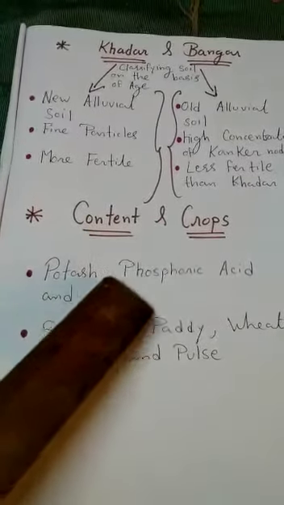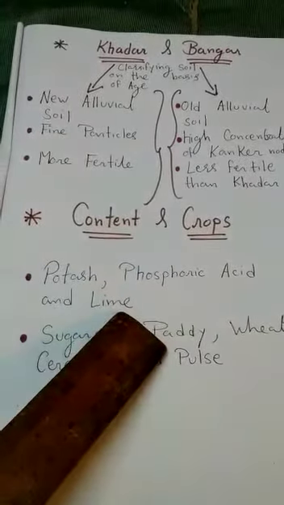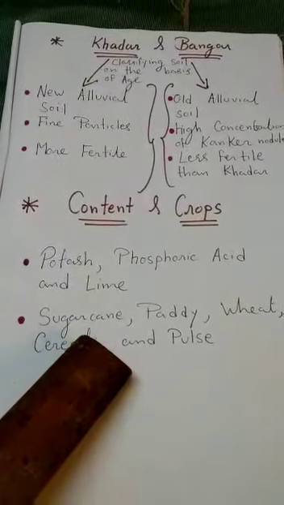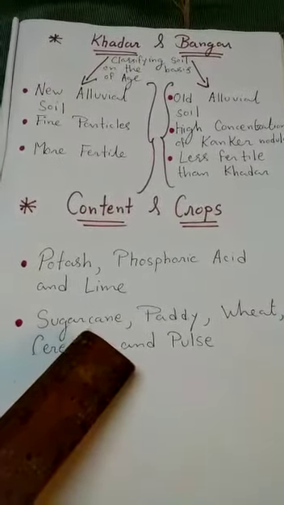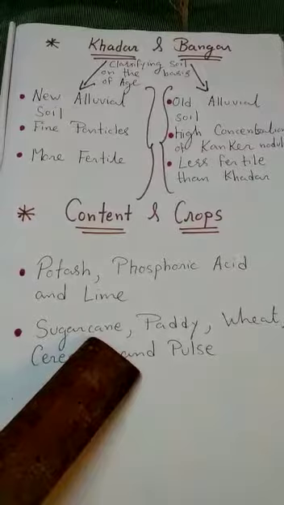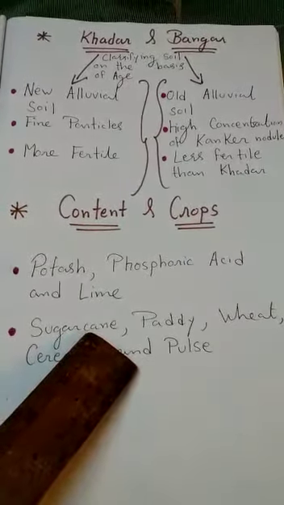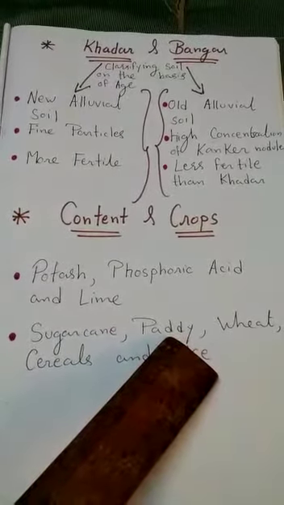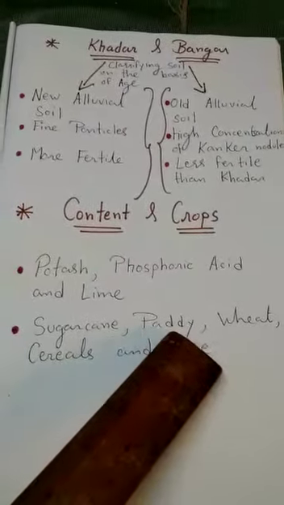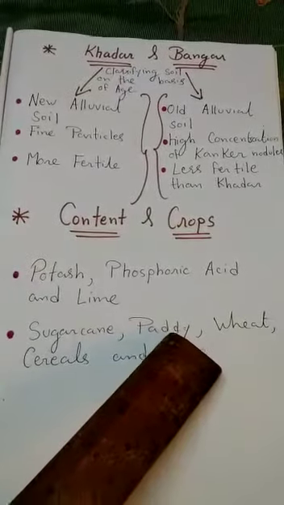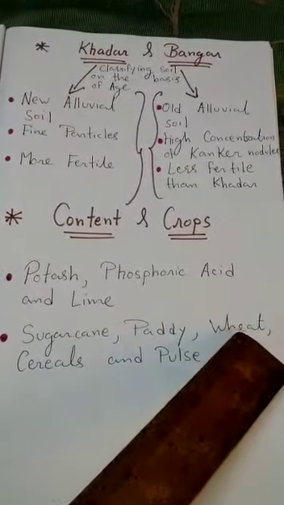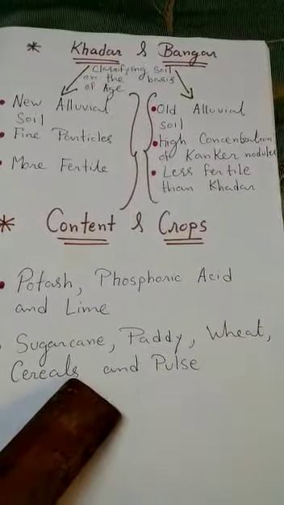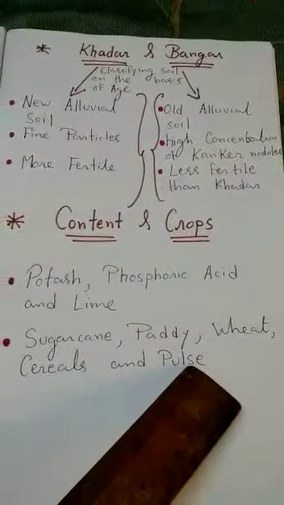It contains potash, phosphoric acid as well as lime. And what types of crops do we cultivate in the alluvial soil? Mostly we cultivate sugarcane. In UP we cultivate sugarcane; paddy, that is rice, in Bihar, West Bengal and Assam; wheat in Punjab and Haryana. Cereals means bajra, ragi, and pulses means various kinds of dal.